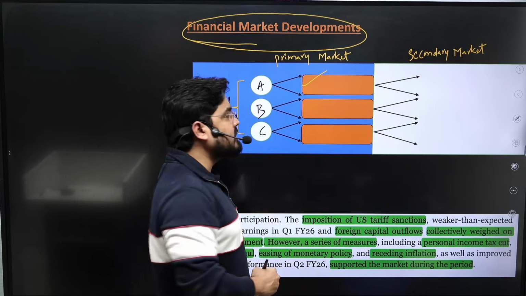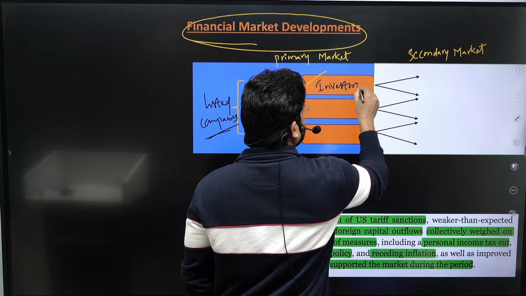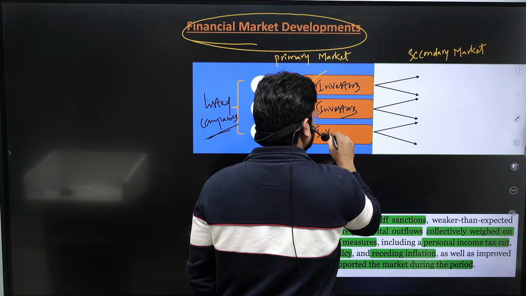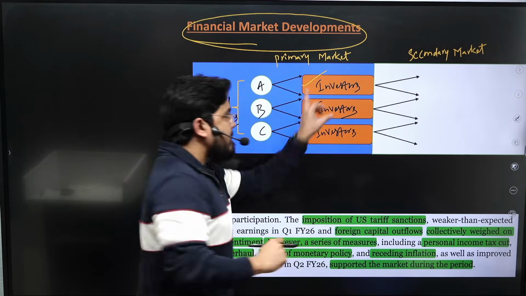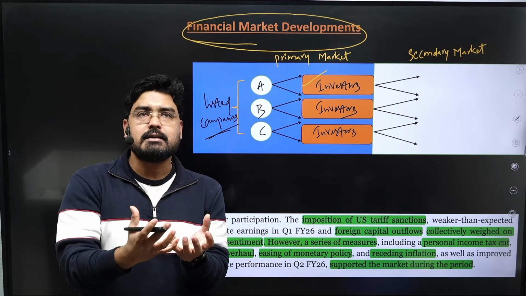And these financial securities are purchased by investors in the market. By purchasing the financial securities, we are creating a capital in the primary market.